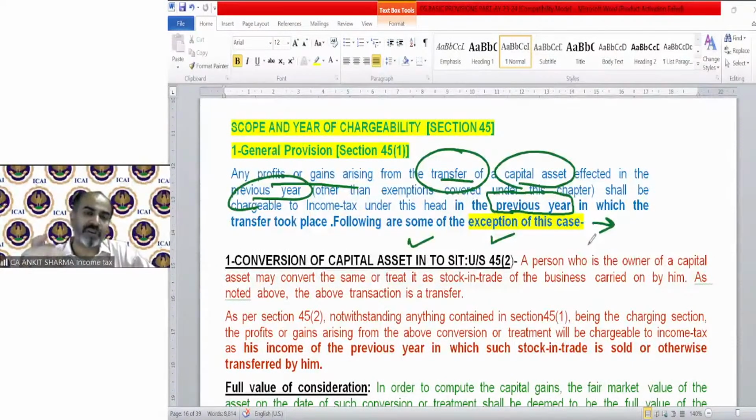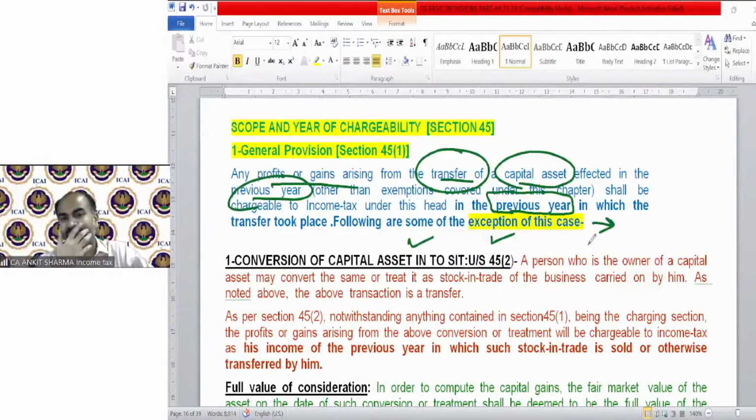We filed a claim for insurance compensation, and insurance compensation is received after 2 years. Generally, of course, insurance compensation is not received so early. So technically, it will be received in a later year. And if government asks that you need to pay the tax in this year because transfer has been conducted in the current year, how will the assessee be able to pay tax? Because he can only pay the tax in the year in which he receives the amount of compensation. So that's why that case is also included in these points.